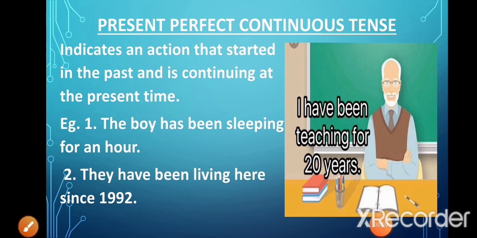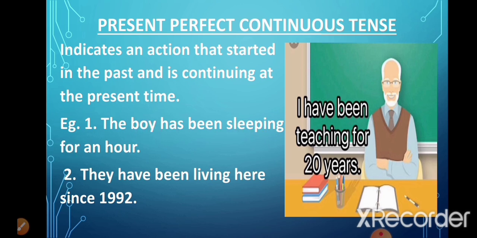Now I'll also tell you something very interesting about the use of for and since. Now when do we use for and when do we use since? Now when we talk about the time period or the duration of the time of an action when it had started, then we use for. For example, in the first sentence we said that it has been an hour. So this is the time period before the boy has slept. So that is why we used for.